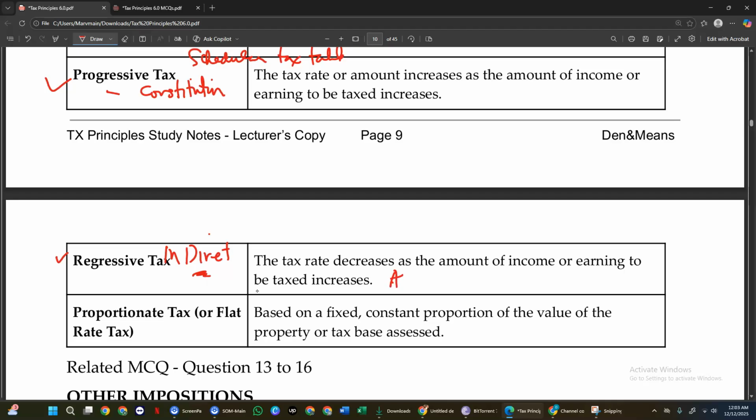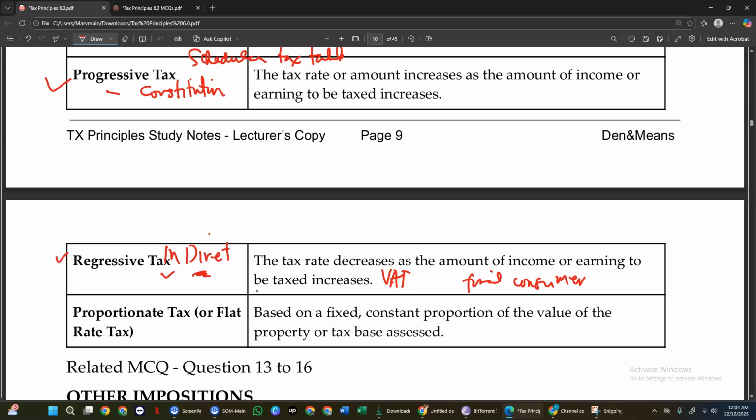Like the VAT, the highest payer of the VAT is actually the final consumer. That is the highest payer, because of the increasing sales price as it passes on from one hand to another, and the ultimate consumer, the individual, has the lowest earnings and pays the highest VAT. So that's why those indirect taxes are regressive in effect.